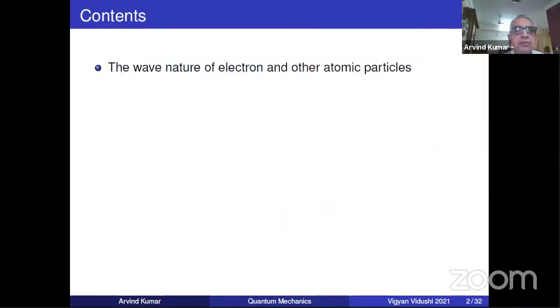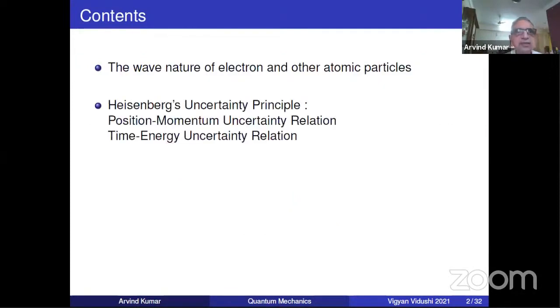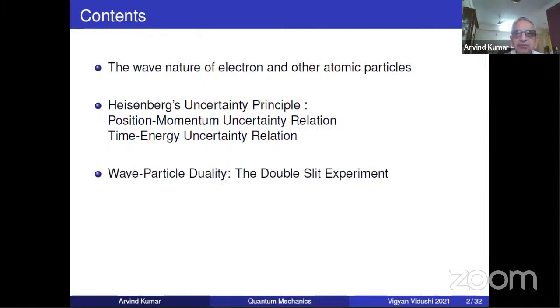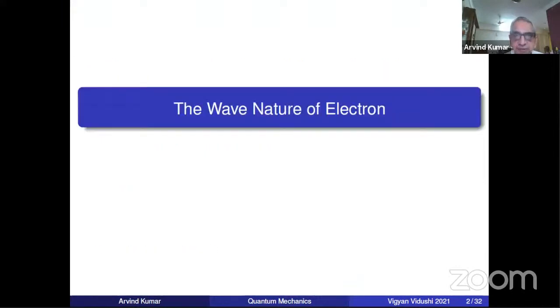Okay, now let's begin. The contents will be: first, I'll once again revise the wave nature of electron that I mentioned yesterday. And then the main part of the lecture is Heisenberg's uncertainty principle. Connected with it, we'll discuss the double slit experiment in some detail to understand what this wave particle duality is all about and how quantum mechanics resolves it. And of course, references and examples.